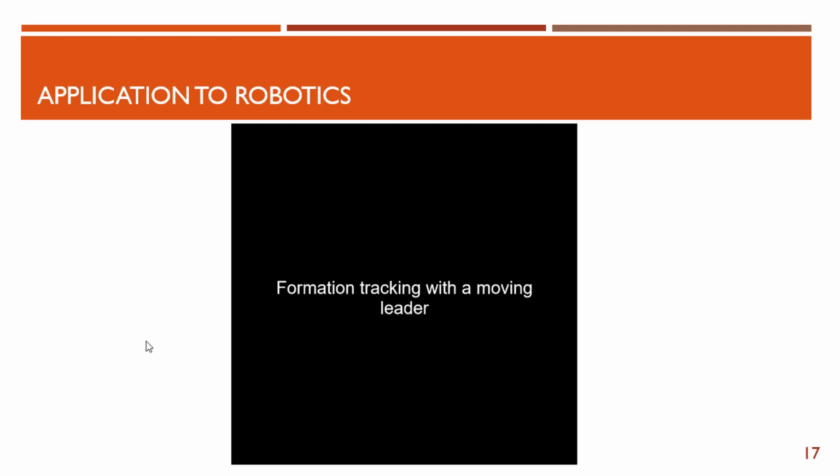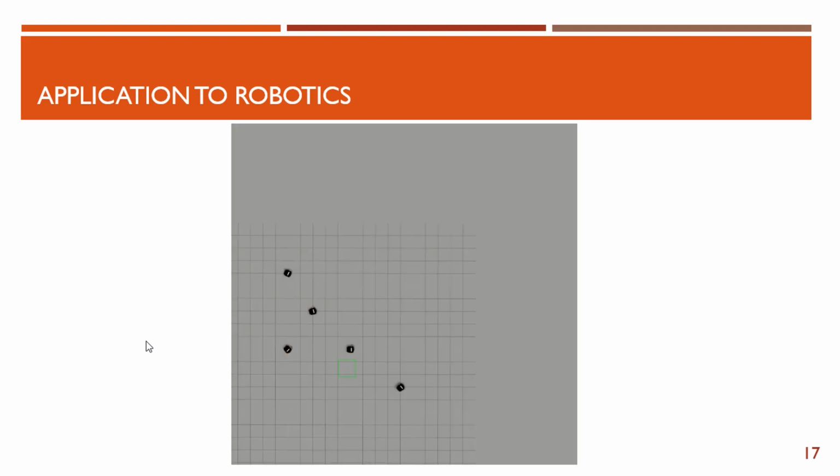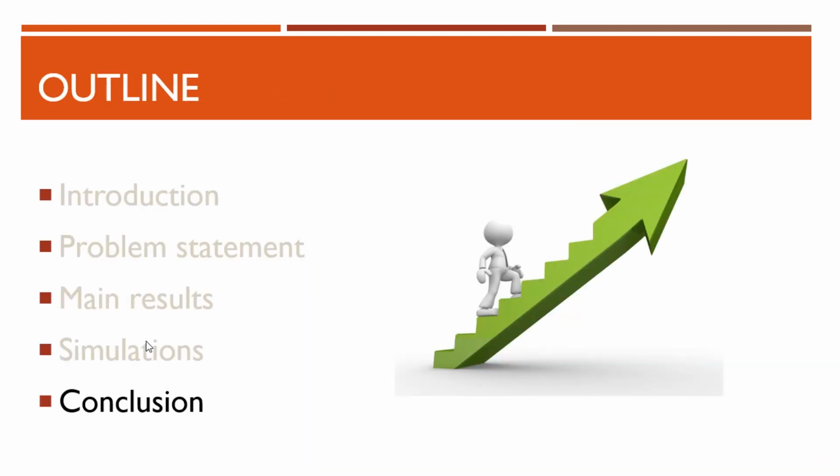And in the second case, the leader is moving with some velocity, and the followers will make a square shape while avoiding collision among them, and then maintain this square shape even as the leader is moving. So here the square shape is maintained now, and they are moving with the leader.